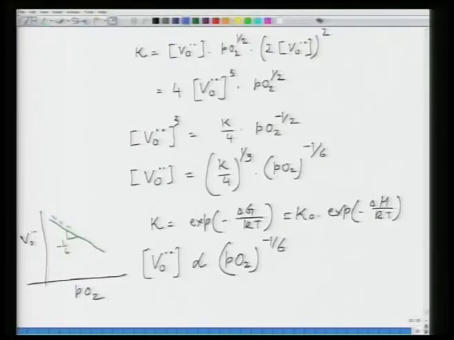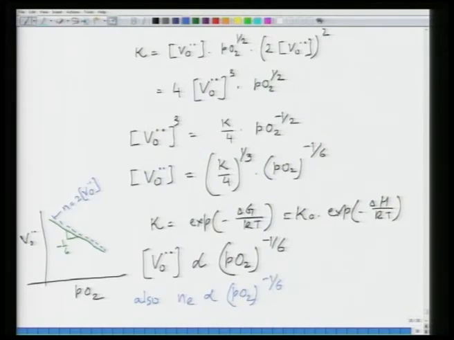dominating defects. So, what would be the concentration of electrons? The electron concentration would be simply this. So, just a straight line parallel to this previous line. So, this would be N, which is equal to 2 VO. So, you have this. So, the only difference now here is, and also Ne is proportional to PO to the power minus 1 by 6.